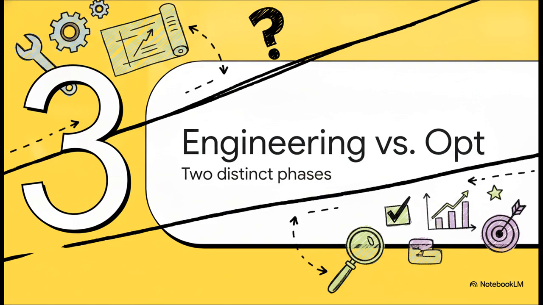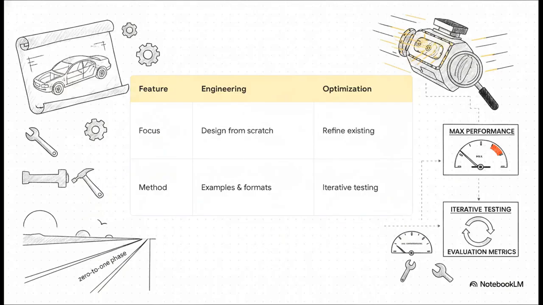Okay, section 3, engineering versus optimization. These are two very distinct phases. Now, a lot of developers tend to conflate these two concepts, but there is a hard line between them, and understanding this distinction completely changes how you approach AI development. Prompt engineering is your 0 to 1 phase. It's designing a prompt structure from scratch, maybe throwing in basic examples and formats just to get the model working and prove the task is even possible.